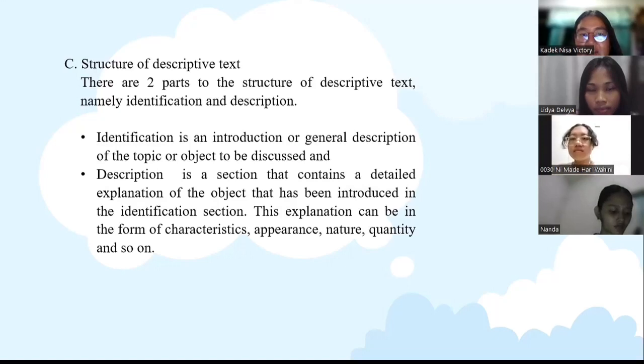Identification is an introduction or general description of the topic or object to be discussed. And description is a section that contains a detailed explanation of the object that has been introduced in the identification section. This explanation can be in the form of characteristics, appearance, nature, quantity, and so on.